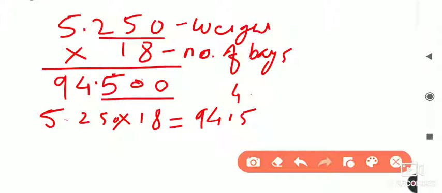Now what we have to find, this is the weight of total bags, okay. Therefore here write, otherwise we will write afterwards. So we will solve the next question. If each kg's price is 42 rupees, we have to find out the total price.